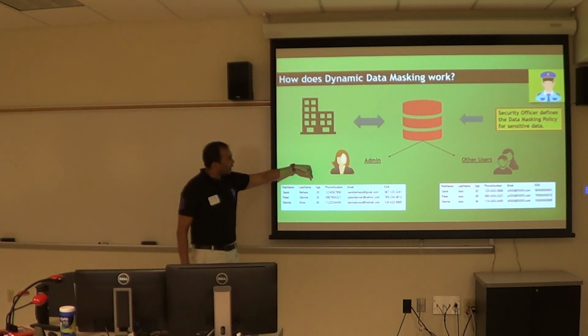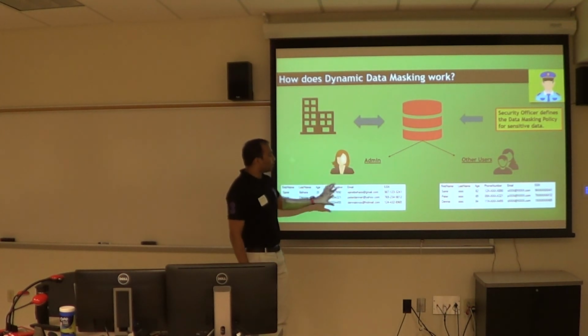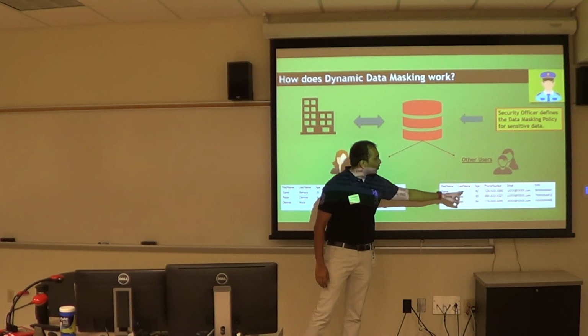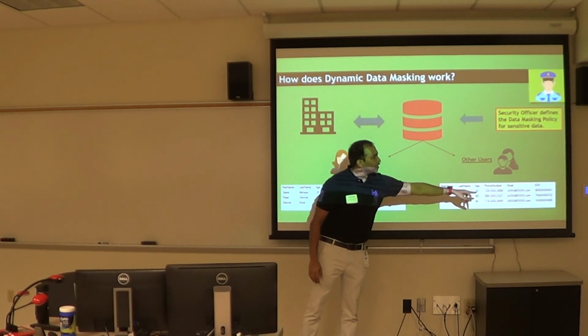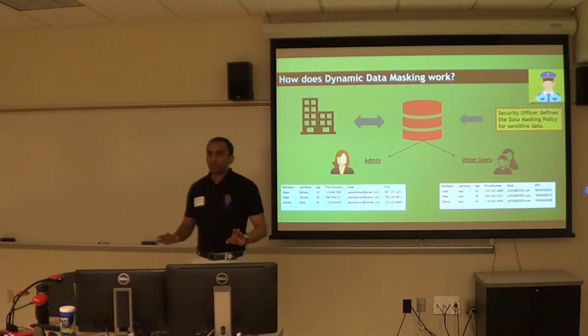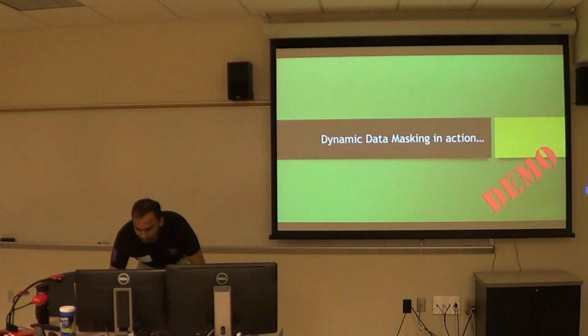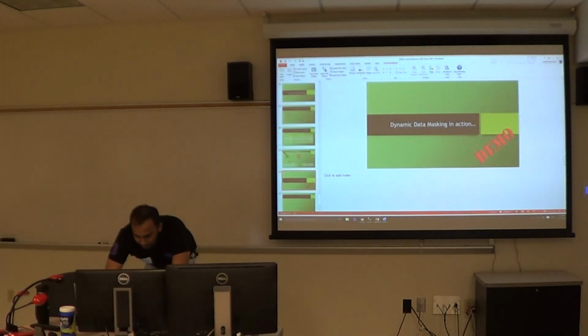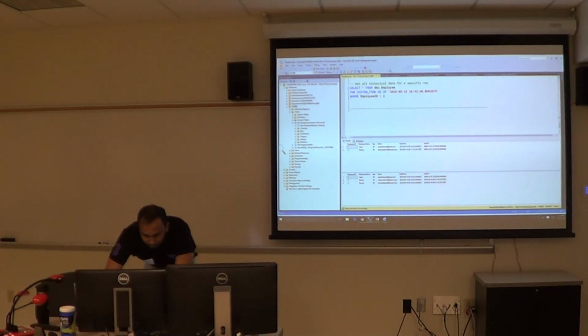The admin here sees first name, last name, age, phone number, email, SSN, all as-is, but all the other users, as you see here, see XXX in last name, and age, phone number, email, SSN are masked as well, so you can configure those. Quickly, as the last demo, I'll show how it works in real time. This will be quick.